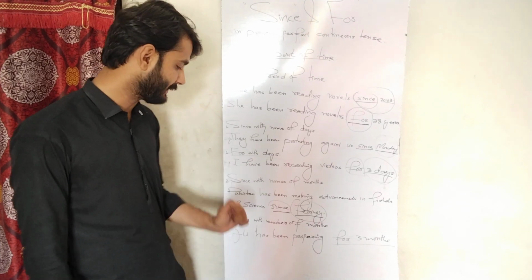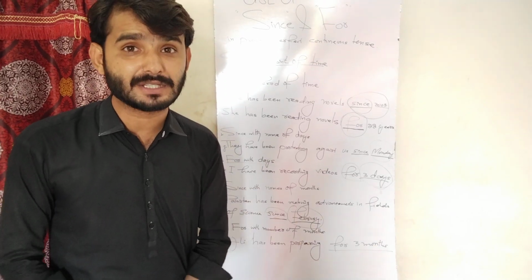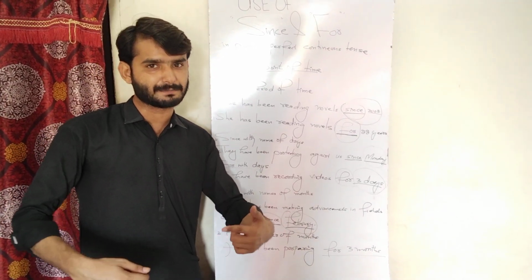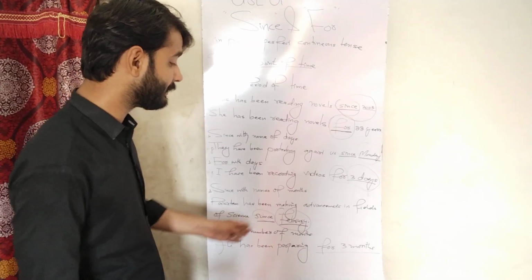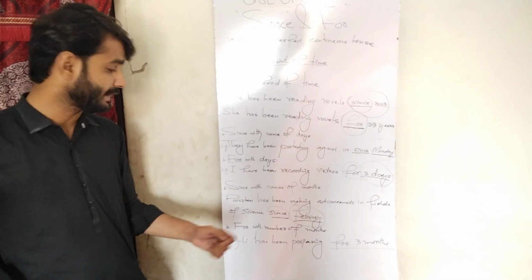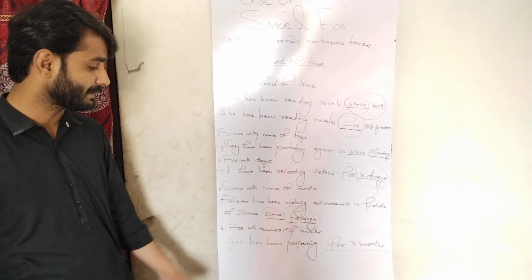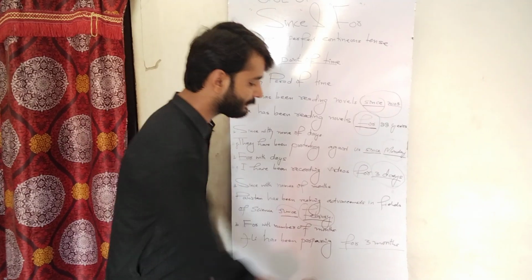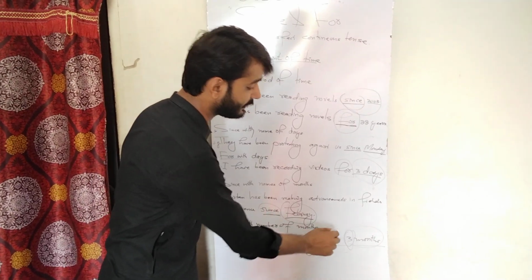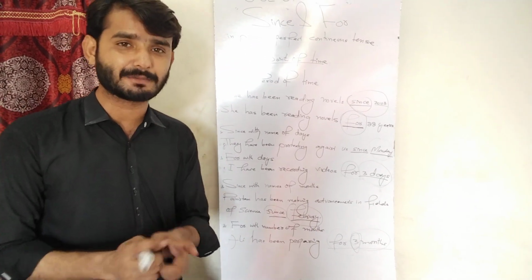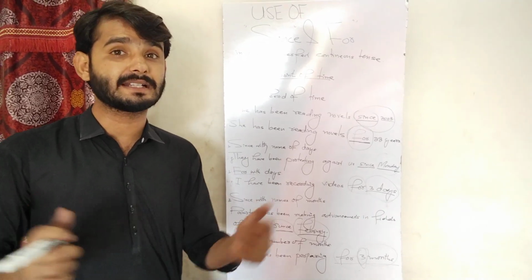And then we have for with the number of months. Here we are not telling in which month the action was started, but how many months it has been since that started. So when we tell the number of months for that action, we use for. Ali has been preparing for 3 months. See this, we are telling the number, 3 months, so we are using for. When we tell the number of days or months, we use for. But when we tell the year, the name of the month, or the name of the day, we use since.